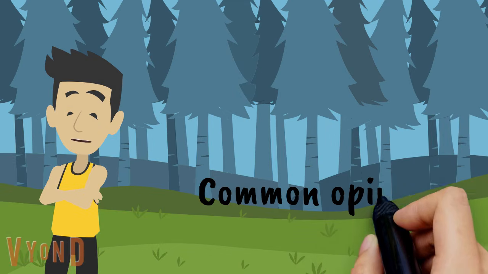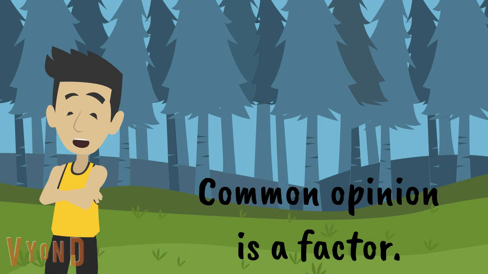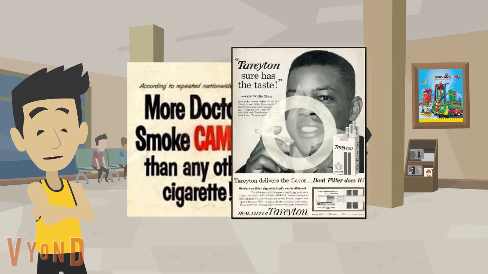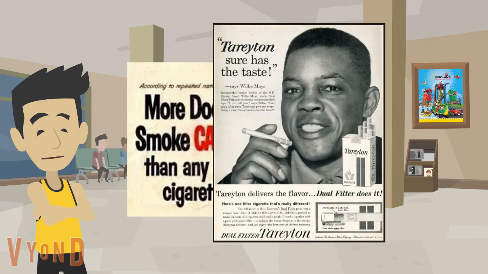Social norms also change as societal opinions change. As society advances, common opinions change. For example, it used to be the social norm for people to smoke cigarettes. Even medical doctors and athletes smoked. It was considered cool.